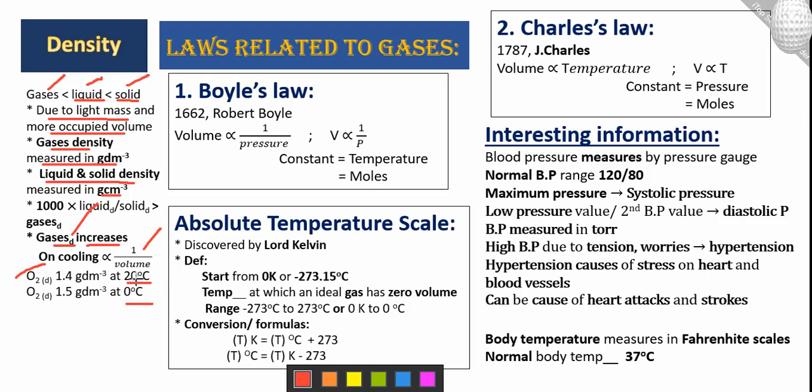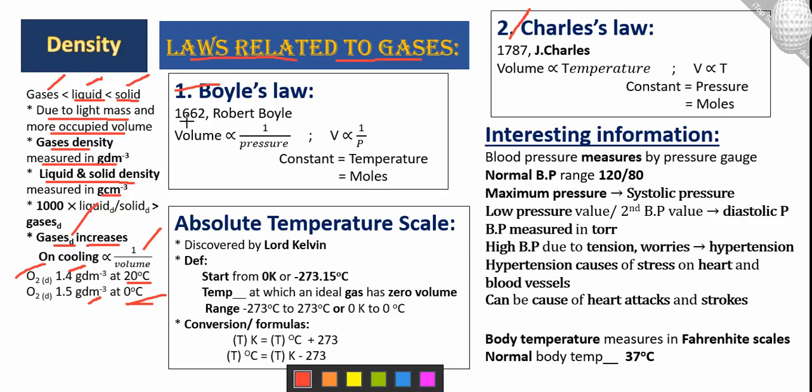So you can see that here 20 degrees is a larger temperature as compared to 0 degrees. So at high temperature there is low density, and at low temperature there is high density, because at low temperature we have the cooling process. Okay, next one is the laws related to gases. There are two laws: the first one is Boyle's law, the second one is Charles's law. First we are going to discuss Boyle's law in detail.